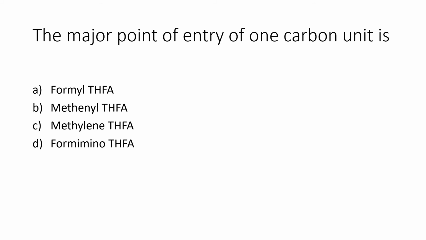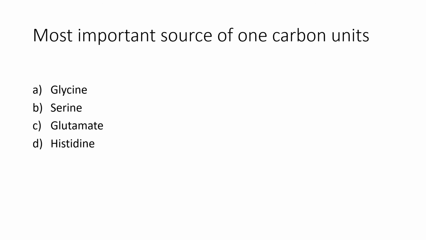Now we can discuss the MCQs from this portion. First question, the major point of entry of 1-carbon units is? So the major point of entry is methylene THFA. Answer is C. Next, which is the most important amino acid that donates 1-carbon units? Answer is serine. Serine is the most important source of 1-carbon units.